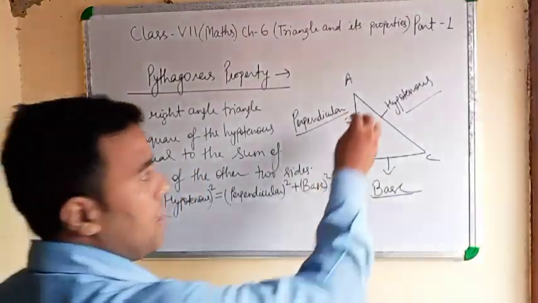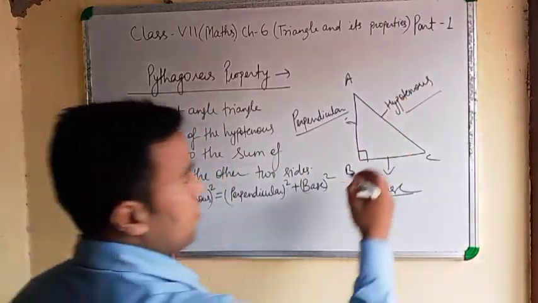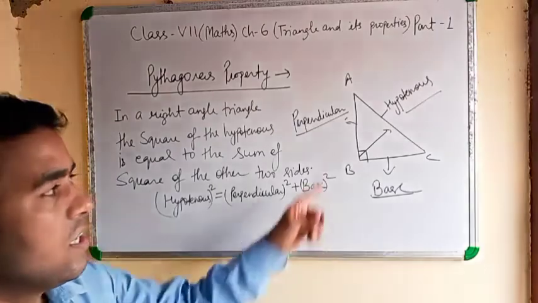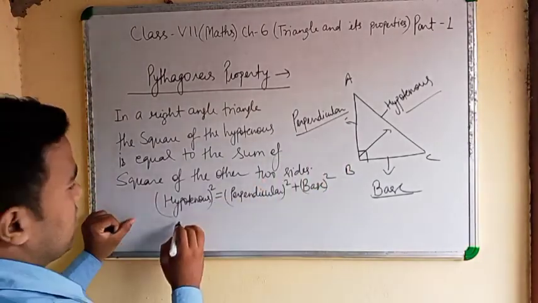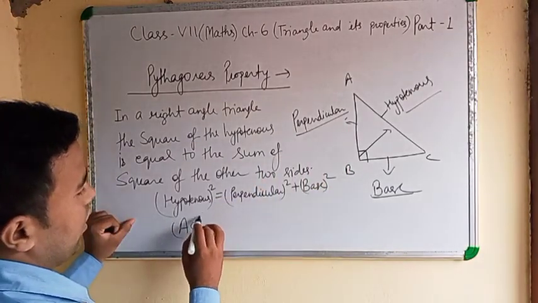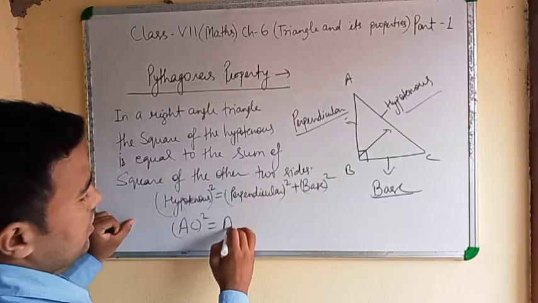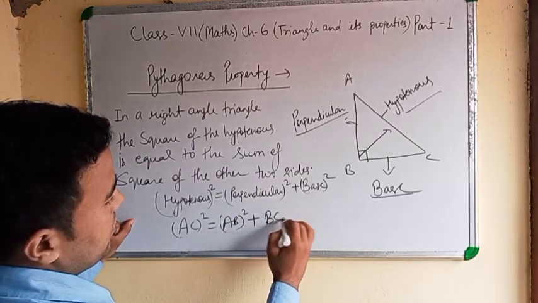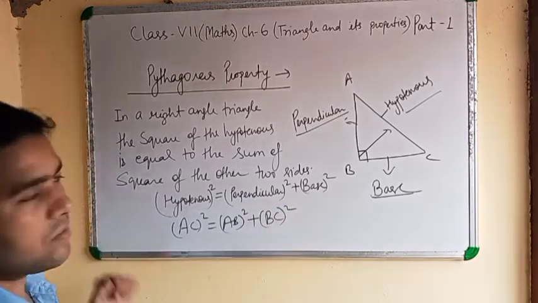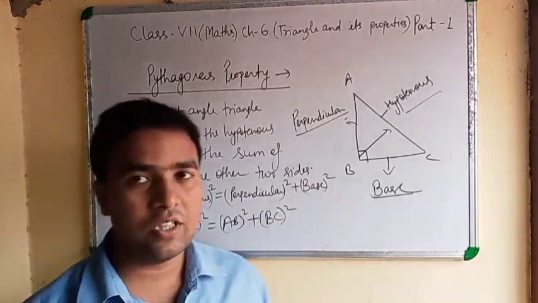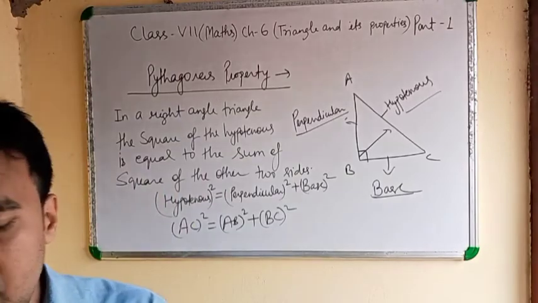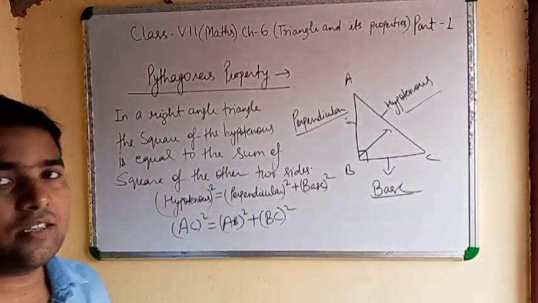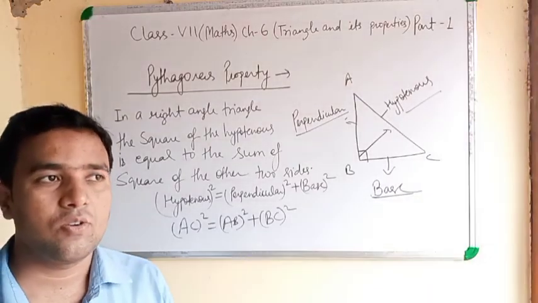Hypotenuse is the front of 90-degree angle. Here it is AC square. Perpendicular means AB square. And base means BC square. Clear? It was the introduction of this chapter. Okay, students, please listen carefully. Okay, thank you.